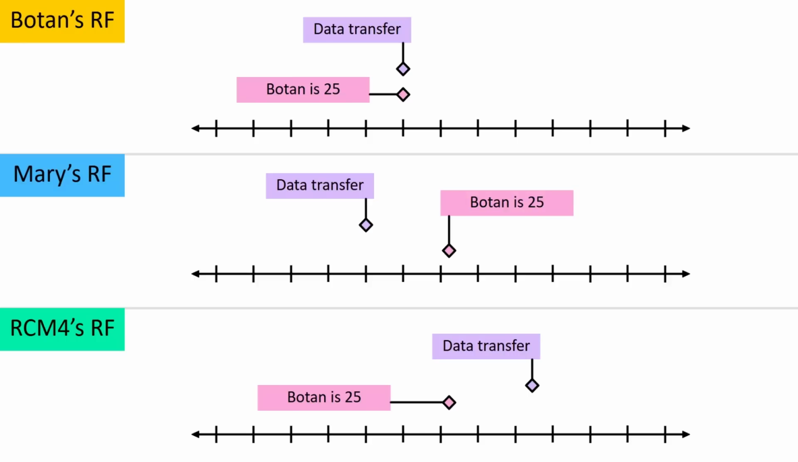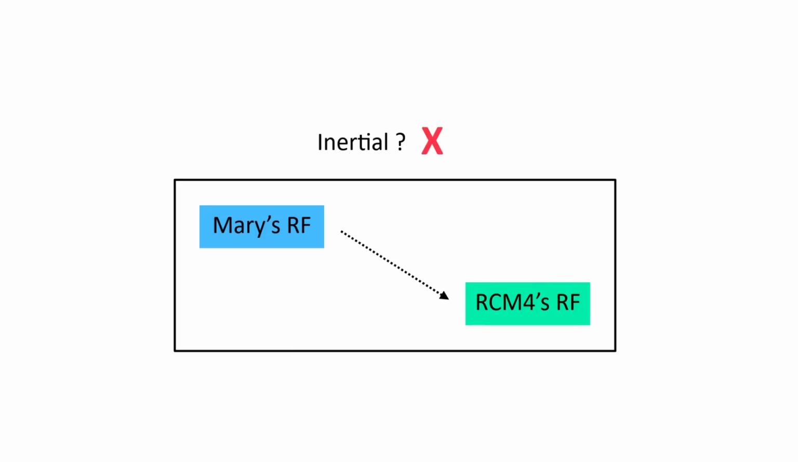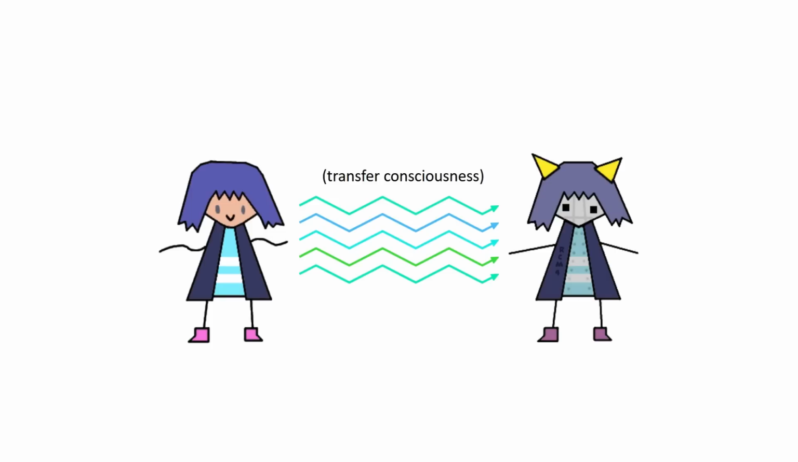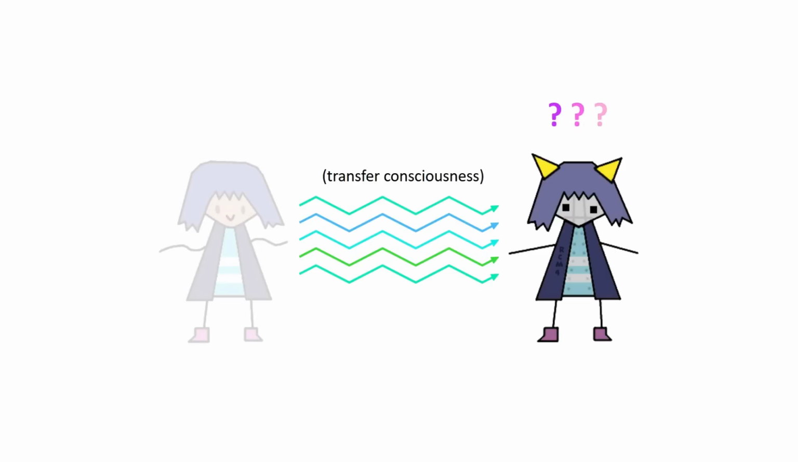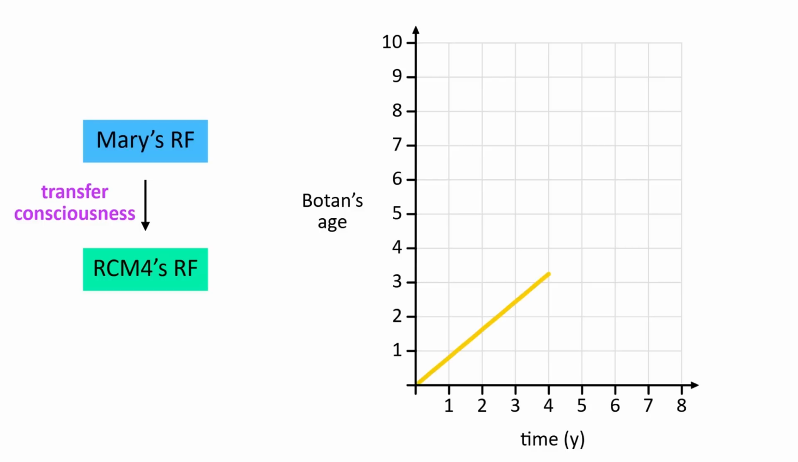This raises an interesting question though. Starting with one perspective and then switching halfway through may not be a single inertial reference frame, but what if Mary were to transfer her consciousness or something? What would she actually see? Well, her perspective would have Botan aging 3.2 years, followed by a sudden jump to a reference frame in which Botan's already 26.8, and then finally Botan aging another 3.2 years.